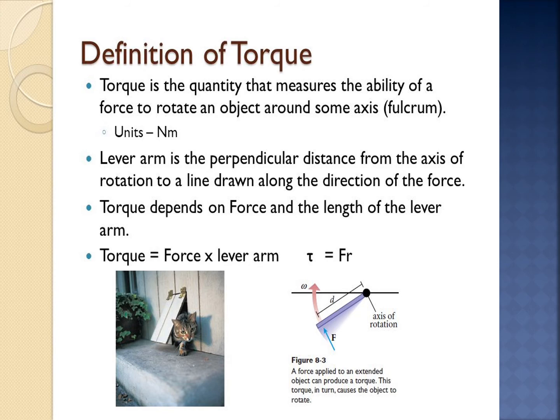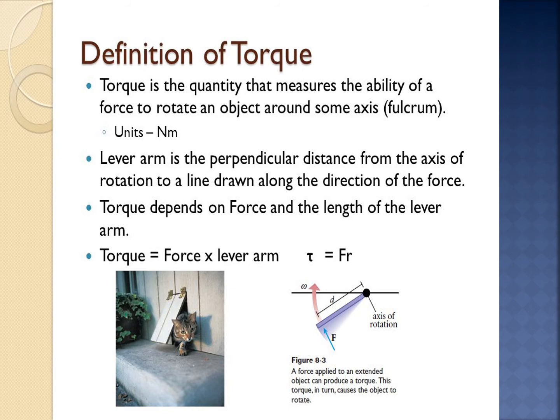Lever arm is the perpendicular distance from the axis of rotation to a line drawn along the direction of the force. So this torque depends on force and length of the lever arm. Torque is equal to force into lever arm. This is the definition for torque. Here the product of R and F is called the vector product or the cross product.